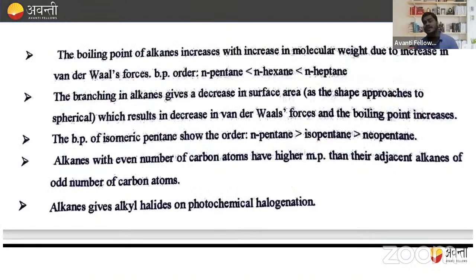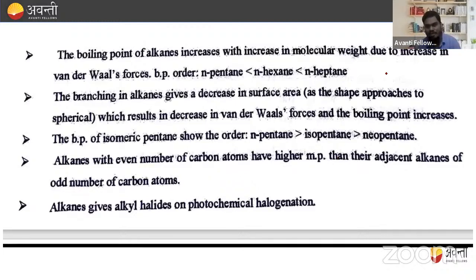Now, this is a very important point regarding the physical properties. Some questions were coming in a previous examination related to this point only, and this is very easy to remember. The first point is the boiling point of alkanes increases with increase in the molecular weight due to increase in the van der Waals forces. If I'm talking about boiling point, first of all, boiling point depends on the number of carbon atoms.